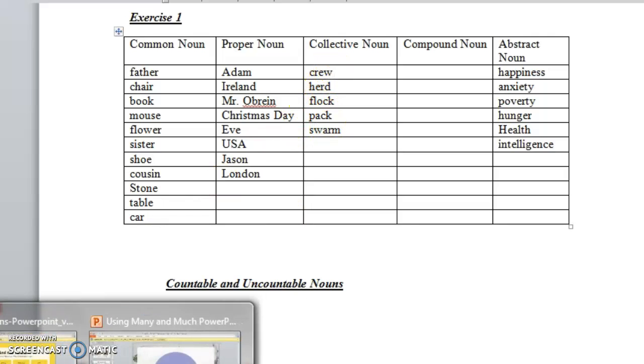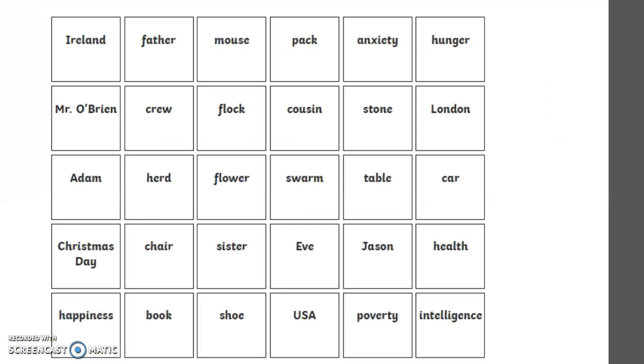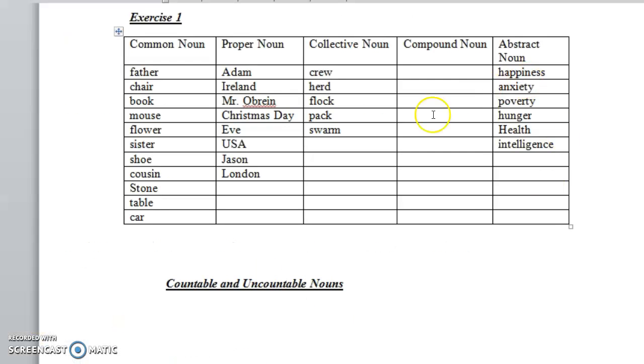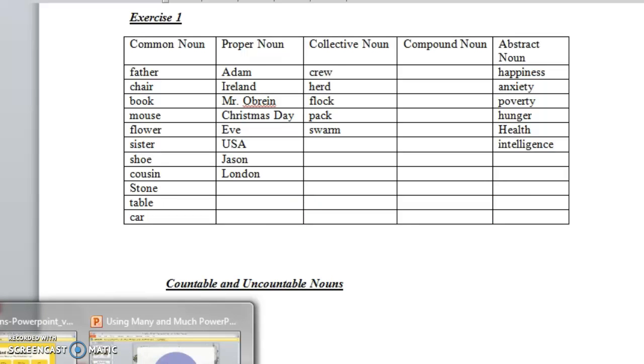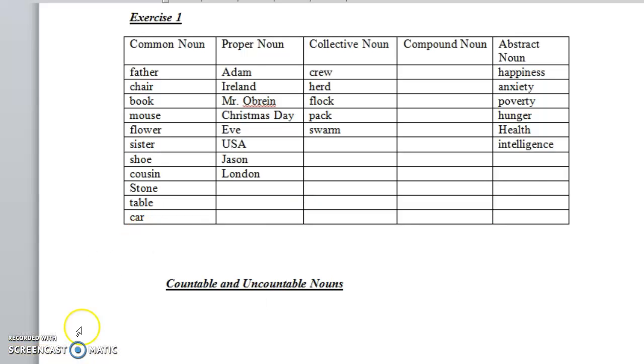The other nouns are, of course, the abstract nouns, because we don't have compound nouns, but we'll see why. Happiness is something we feel. The same goes for anxiety, poverty, intelligence, health, hunger. Anxiety is being depressed or anxious. All these are feelings or ideas, so they are abstract nouns. Now we'll go to the second exercise, which is classifying the nouns into countable and uncountable.